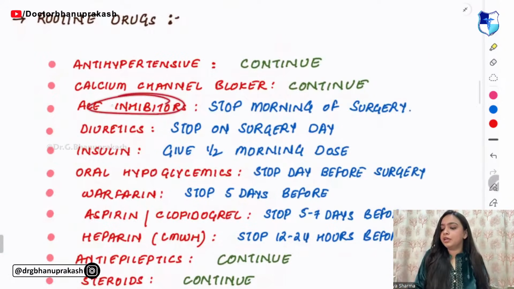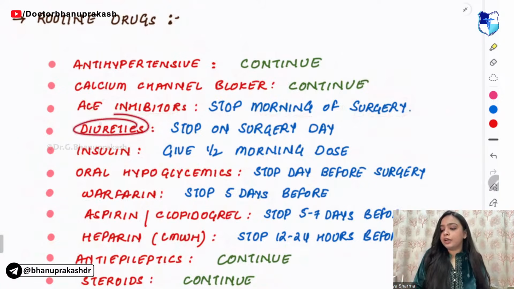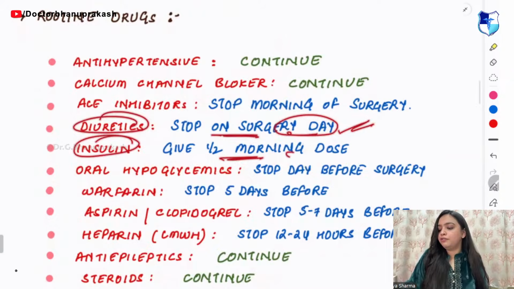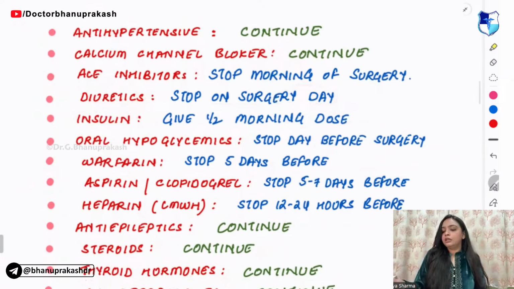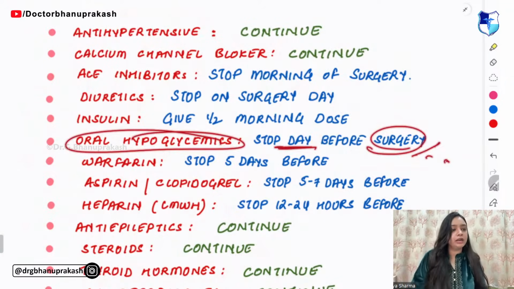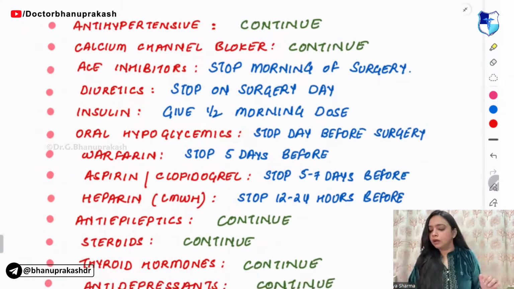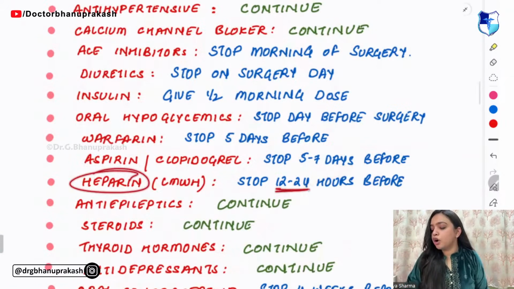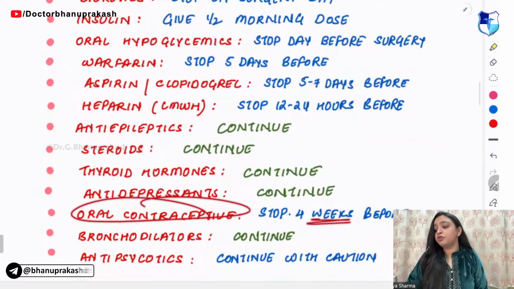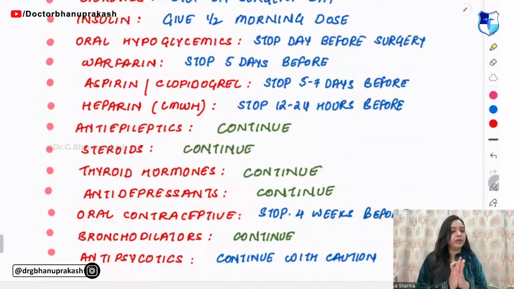Next, ACE inhibitors, you have to stop on the day of the surgery. Diuretics, you have to stop on surgery day. Insulin, you can give half dose in the morning. Then you have oral hypoglycemic agents, you have to stop before the surgery, right? Next, heparin, you have to stop 12 to 24 hours before. Oral contraceptives, you have to stop 4 weeks before.